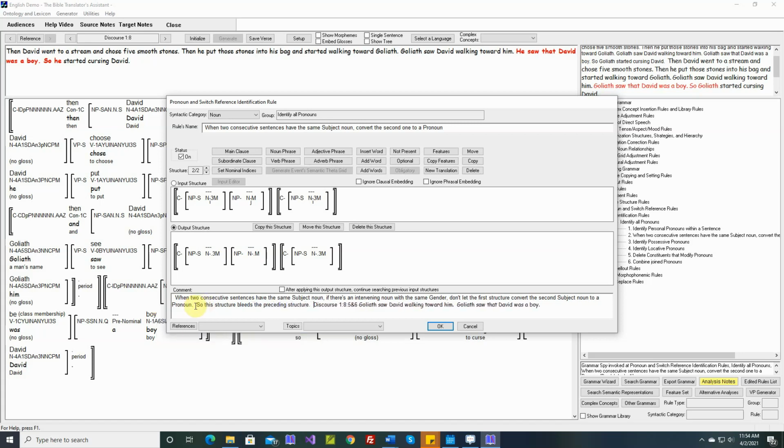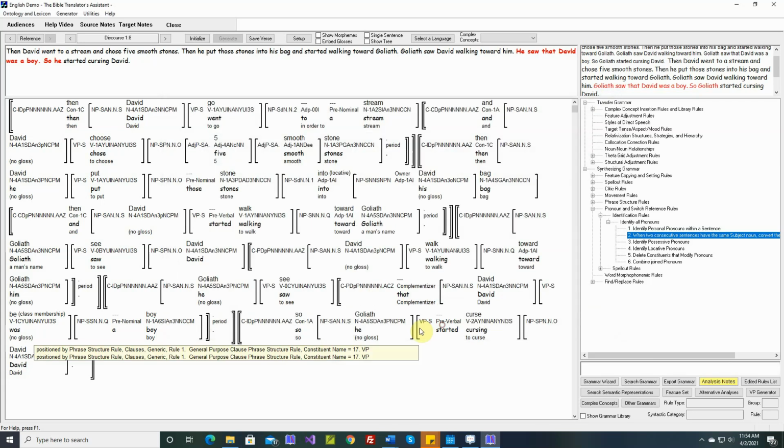Okay. When two consecutive sentences have the same subject noun, if there's an intervening noun with the same gender, don't let the first structure convert the second subject noun to a pronoun. So this structure bleeds the preceding structure. Okay, let's give that a try.